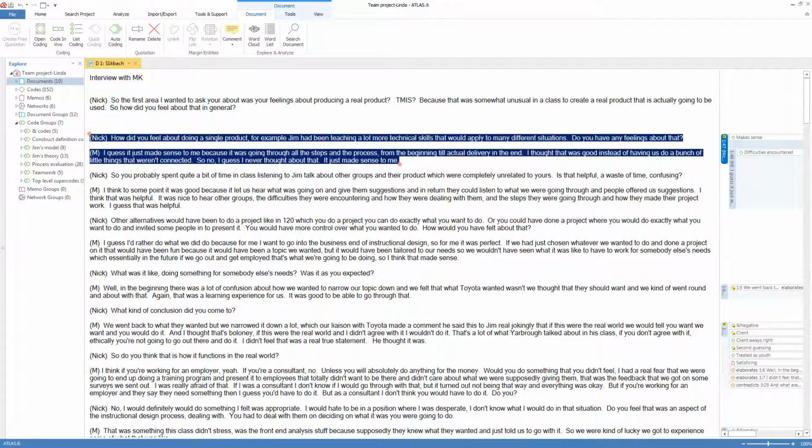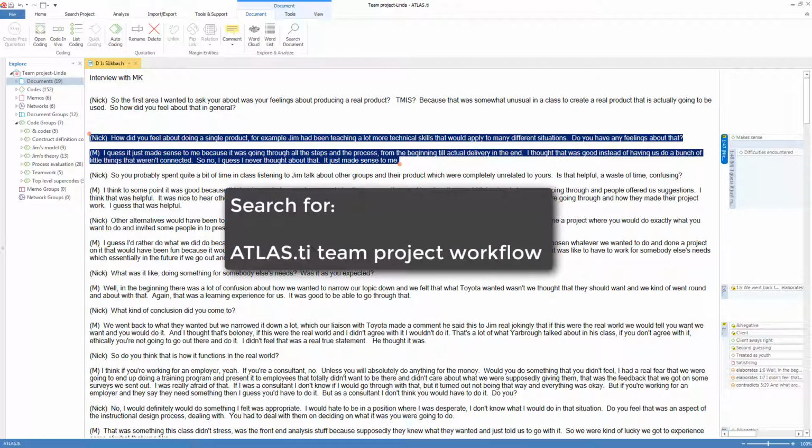So this brief demonstration has oriented you to the principles of how merging works. In practice, you'll likely have more team members and more different situations. If you need more detailed guidance, you may want to go to YouTube and watch the ATLAS.ti video on team project workflow, and this will have the latest information based on the most current version of the software.